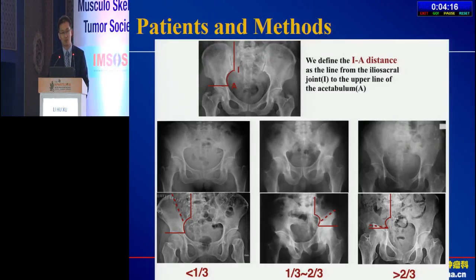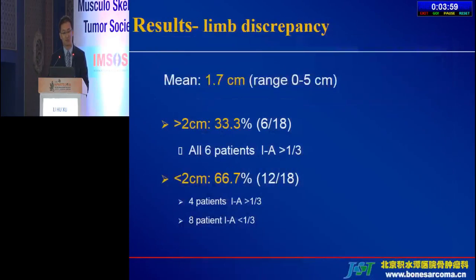After iliosacral tumor resection, the pelvic ring will lose some bone and the IED may have some defect. We have 10 patients whose IED defect is more than 1/3. In another 8 patients, the IED defect is less than 1/3.